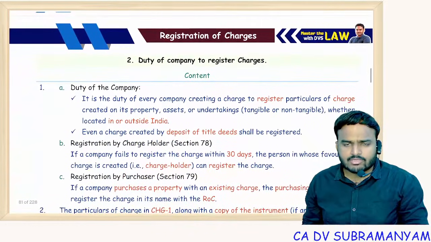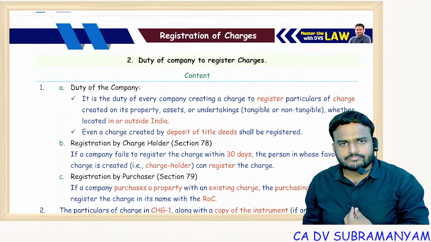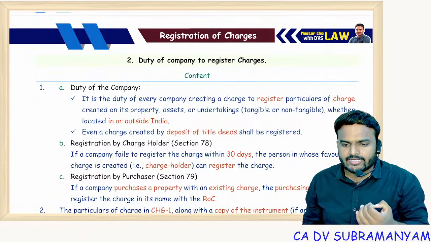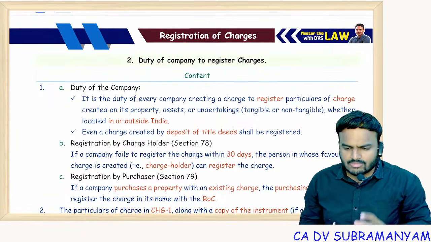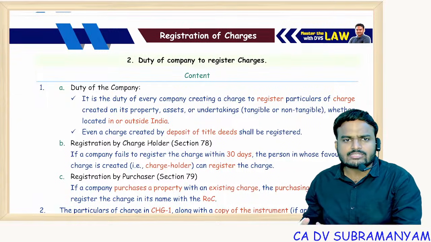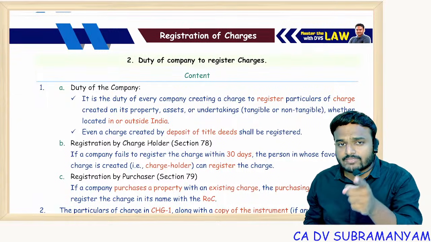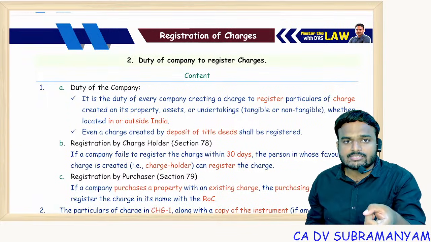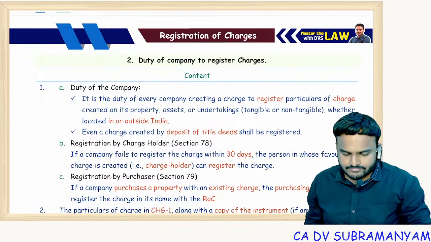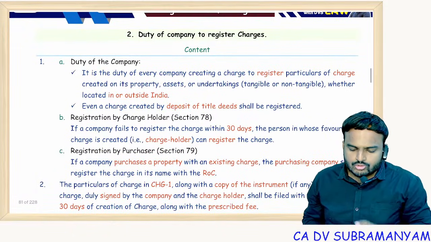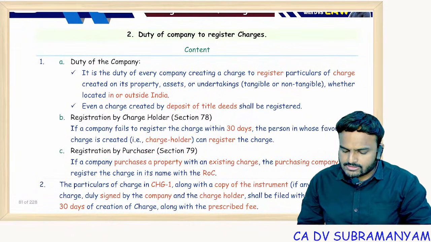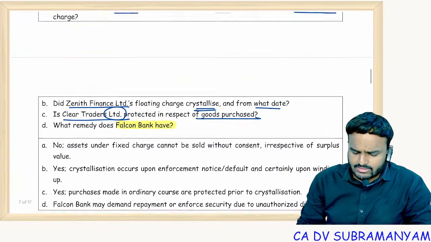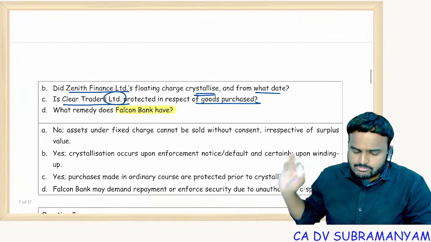One simple example: I'm having gold, it is an asset to me, a fixed asset. If I create any charge on it, it is a fixed charge. But the same gold, from the point of view of Kalyan Jewelers or Lalita Jewelers, is it a fixed asset or stock? Stock. If they create a charge on those assets, it is a floating charge. Next one, duty of company to register the charges. So yes, I think that point is not covered in the case scenario. It's all about types of the charges only.